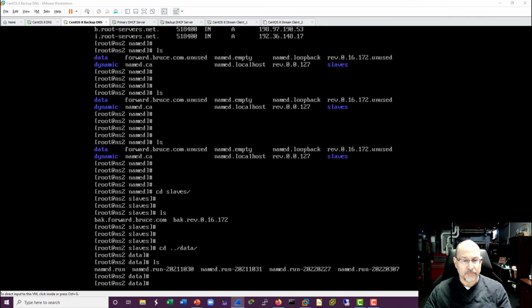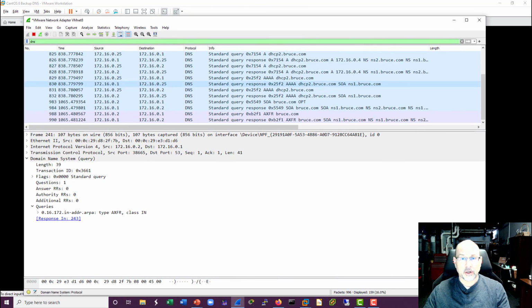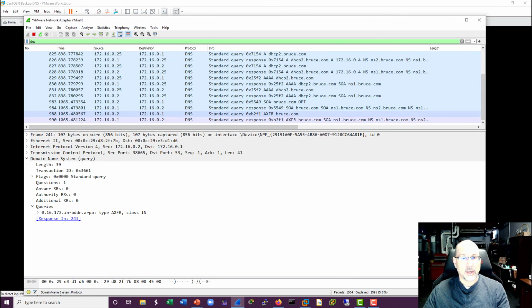That packet number. So let's go down here, and we're on the backup. And so what I'm going to say is rndc retransfer bruce.com. So it's just the name of the domain. And as we take a look here, we can see that I was at 832 right in there, and there's the forced transfer.